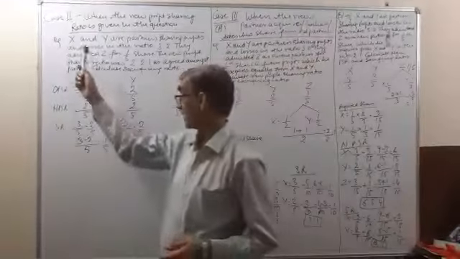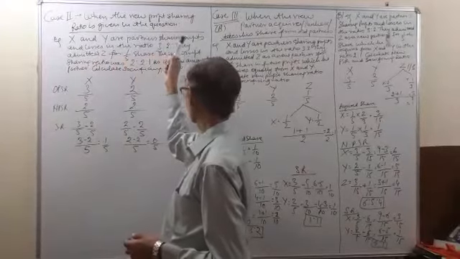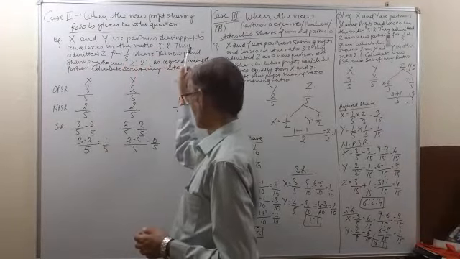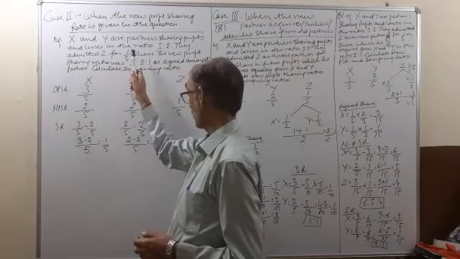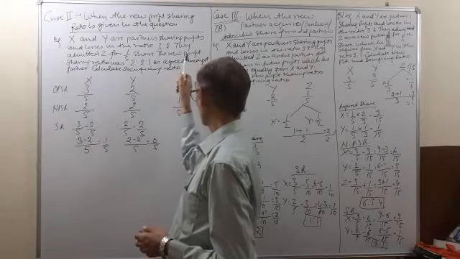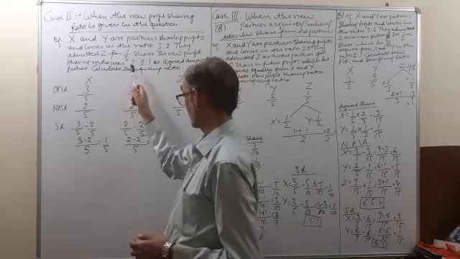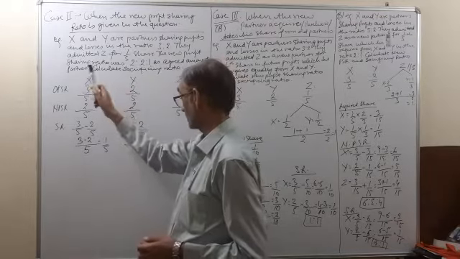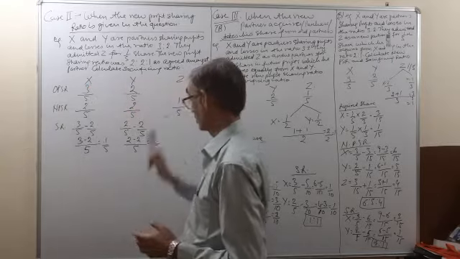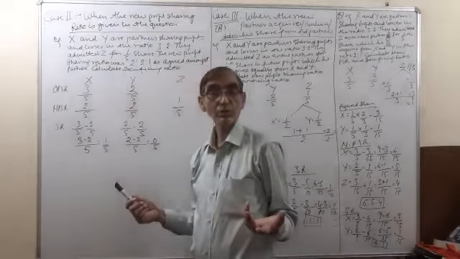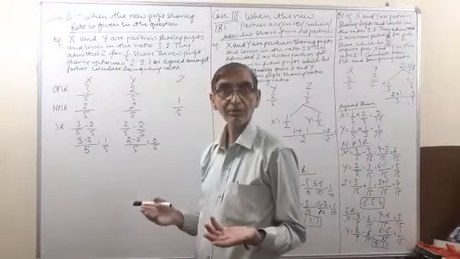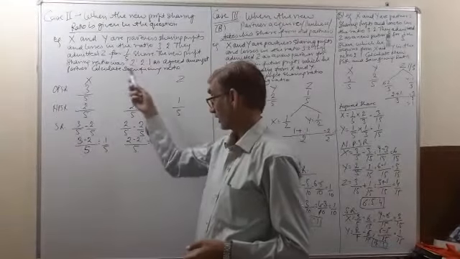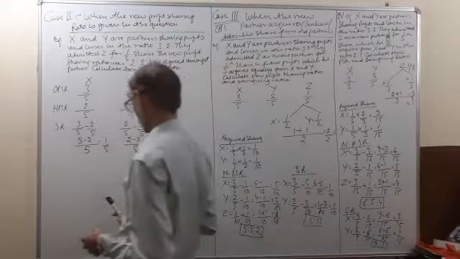For example, X and Y are partners sharing profits and losses in the ratio 3:2. They admitted Z for 1/5 share. The new profit sharing ratio was 2:2:1 as agreed amongst partners. Calculate sacrificing ratio. Because the new ratio is already given, so what is left? Sacrificing ratio is left. So the sacrificing ratio will be calculated.